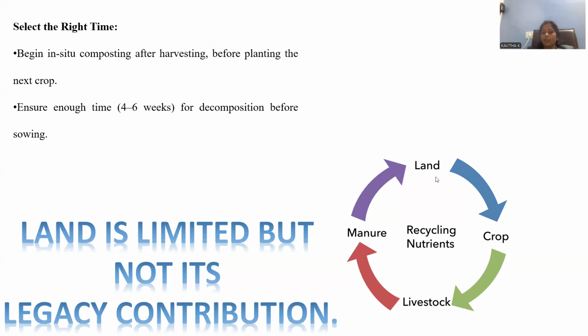Along with these croplands, livestock is also there. Livestock is nothing but whatever animals we are depending upon, all comes under livestock only. You may go with the fish, goat, sheep, and whatever meat extract we are getting, entire things come under livestock only.